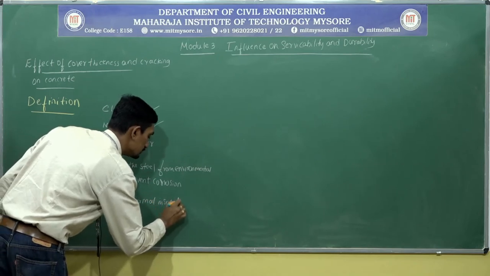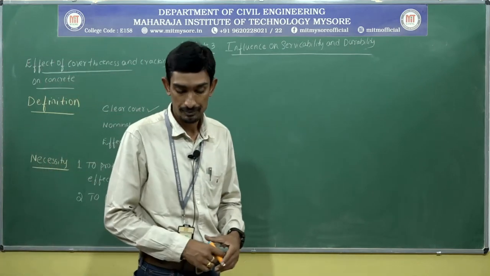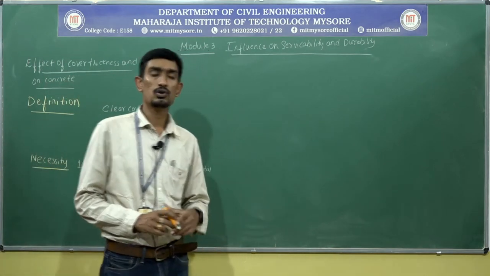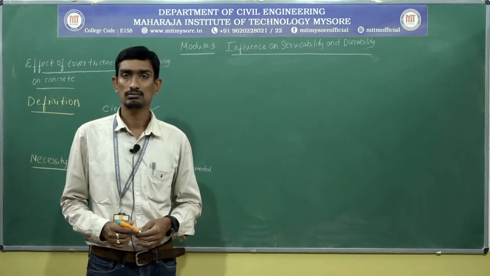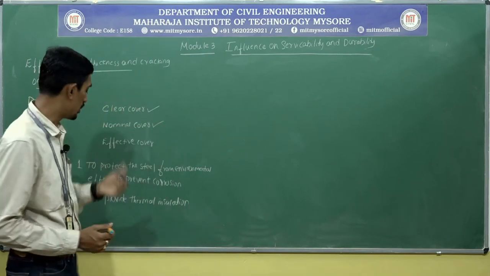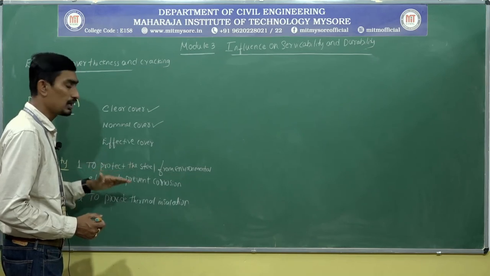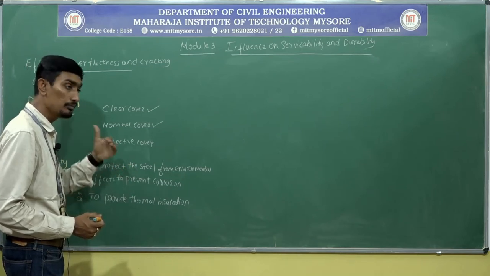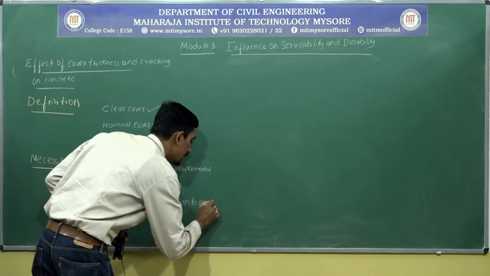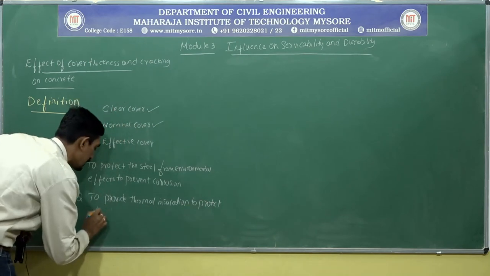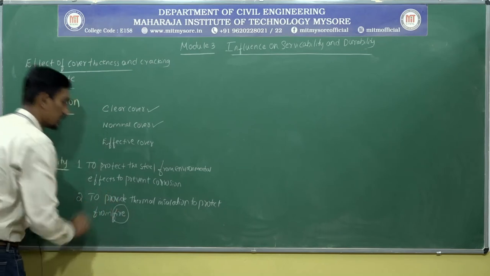Thermal insulation. Why do I need to provide thermal insulation from this cover? Because by providing the cover, the thermal insulation property will be improved, because I need to protect the reinforced concrete element, or the rebar, from fire.